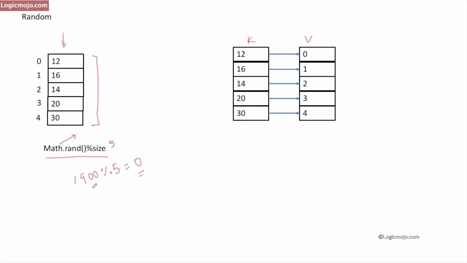Please note that it always returns a number between 0 and 5. So that's how we can easily return a random number from this data structure by using the array list. In this case, we don't even need the hash map. Just by using the array list itself, we can find a random element in the set of numbers. So let's see the implementation of this particular problem.